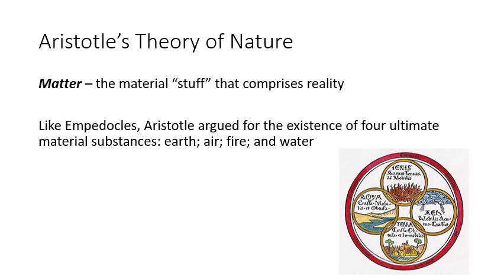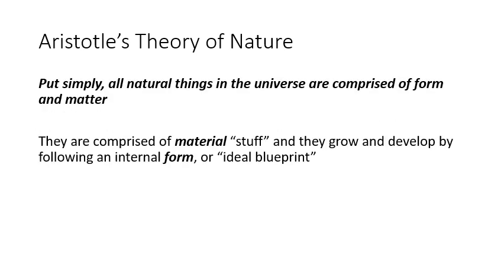So we know what Aristotelian form is, so what is matter? Matter refers to the material stuff that comprises reality. Like Empedocles, Aristotle argued for the existence of four ultimate material substances, earth, air, fire, and water, which when combined create the various phenomena in our natural world. So put simply, all natural things in the universe are comprised of form and matter. They are comprised of material stuff, and they grow and develop by following an internal form or ideal blueprint.